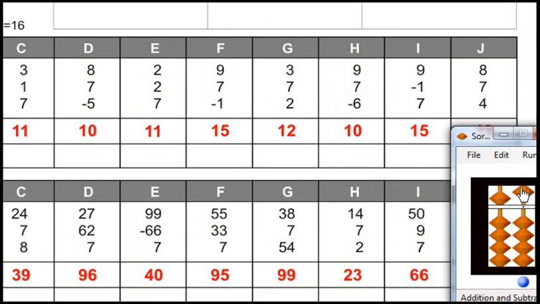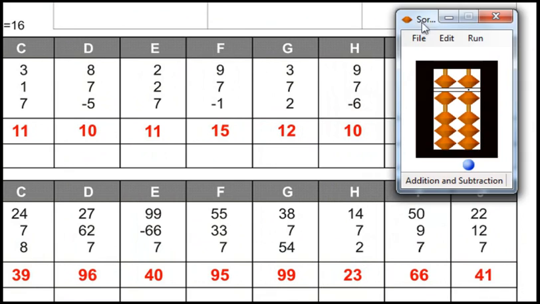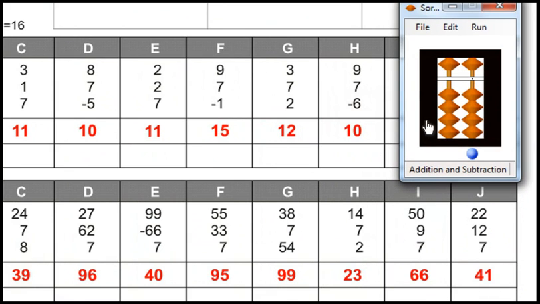Reset. 50 plus 9 plus 7. Answer is 66. Reset. 22 plus 12 plus 7. Answer is 41.